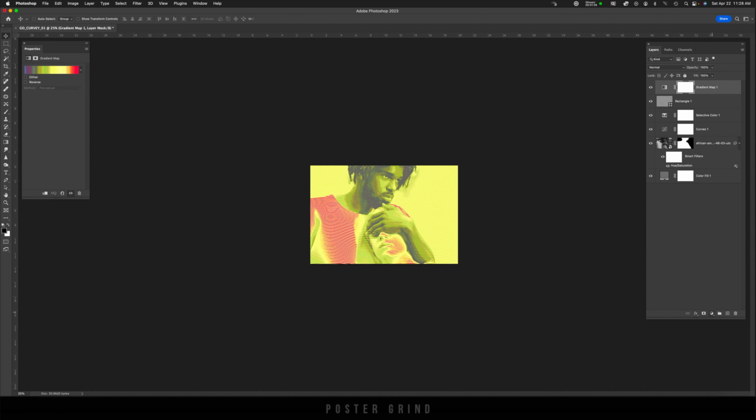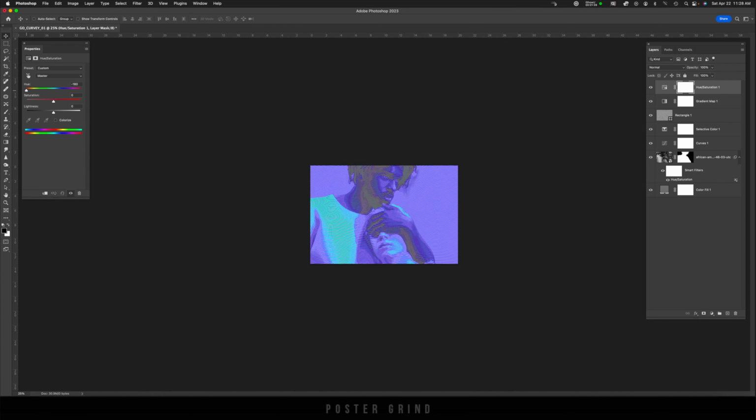Now we're going to do one more layer, the Hue/Saturation layer in your adjustment layers. And make sure that's on your top layer. And I just want to show you guys how to further adjust colors or get different combinations. You can play with the slider like so in case you really want to look for different color combos. Or the saturation if you want it to be a little brighter or less bright. So this just gives you a little bit more control and a little bit more options.